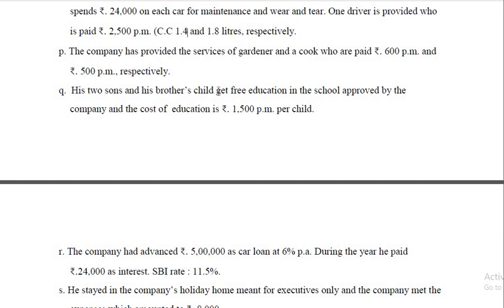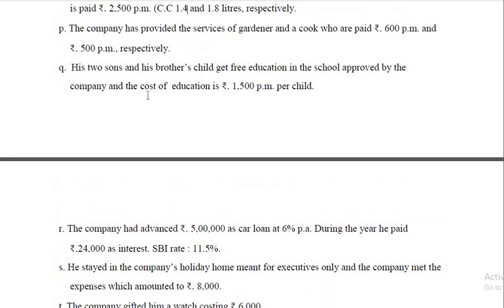But if it is more than 1,000, it is fully taxable. 1,500 into 12 into 2, because the value here is more than 1,000. Till 1,000 it is exempt. But if it is more than 1,000, the full amount is taxable. Suppose in some books they take only the amount above 1,000 as taxable value, but that is not correct. So the entire 1,500 is to be taken as taxable value.